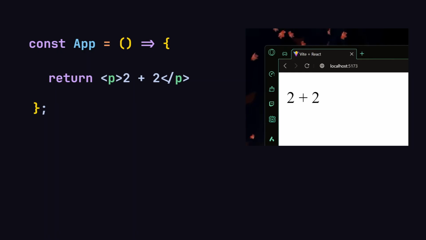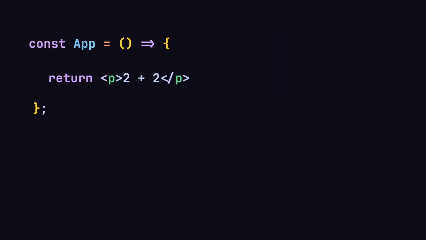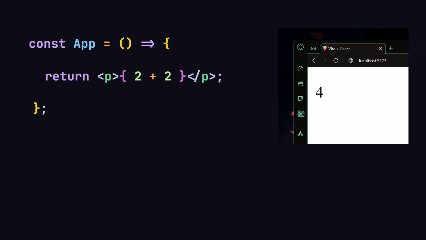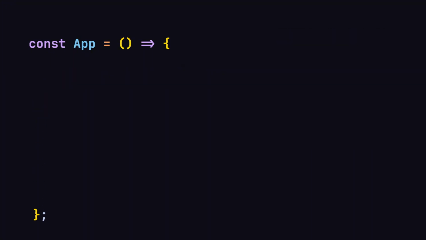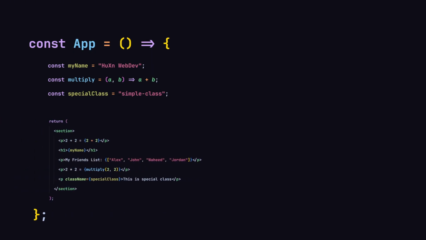Why is that? Because React.js will treat it as text, but now if you wrap that inside curly braces, it's going to give us the result of 4. Now React.js will treat it as a valid JavaScript expression, so it will execute that expression and give us the result. And we are not limited to writing 2 plus 2. We can also create a variable and put our values inside it. Then we can use that inside our UI. We can even create a function and embed that function inside our UI, and also classes as well. So now let me just show you all of that in action.